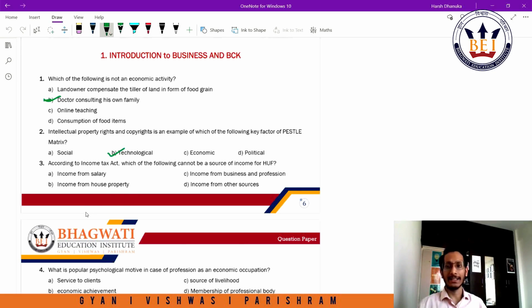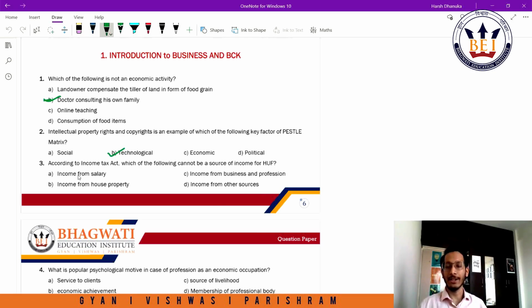According to Income Tax Act, which of the following cannot be a source of income for HUF? Now we know that Hindu undivided family is in the structure of a family business. So in this you have Karta and co-partners. Any income that these guys derive from the family business will be taxed in the income tax under the head of business and profession. They can definitely have income from house property. Let's say the HUF family has another vacant property and they let it out. They can definitely have house property income. They can also have income from other sources based on, say, fixed deposit investments or post office savings. All those incomes will be taxed here.